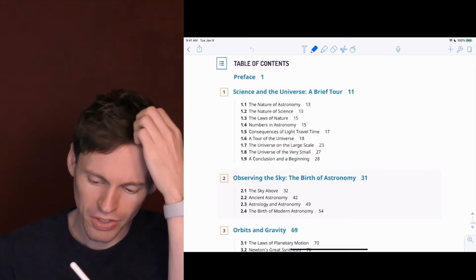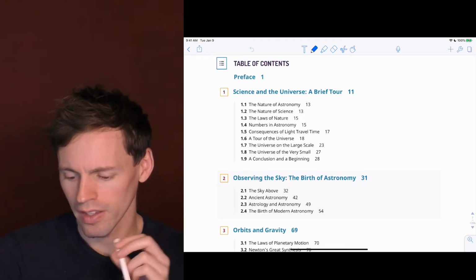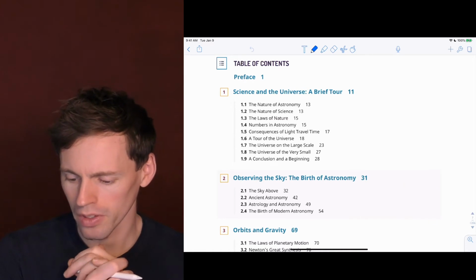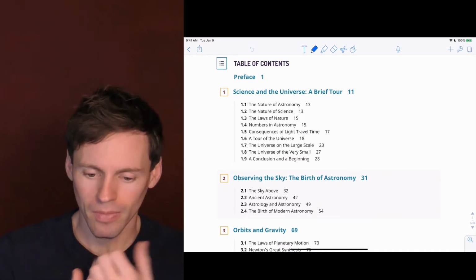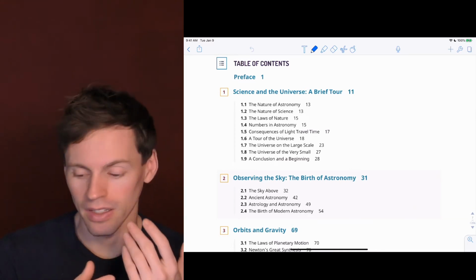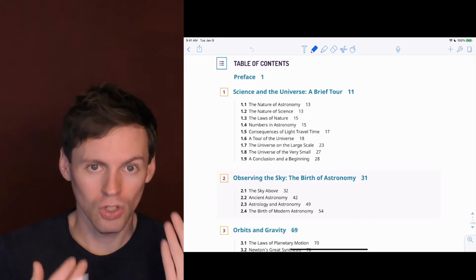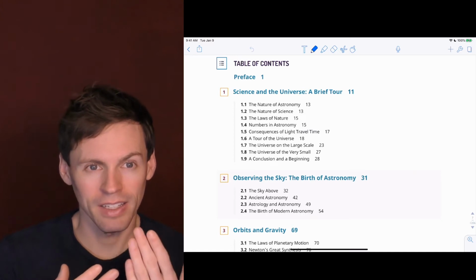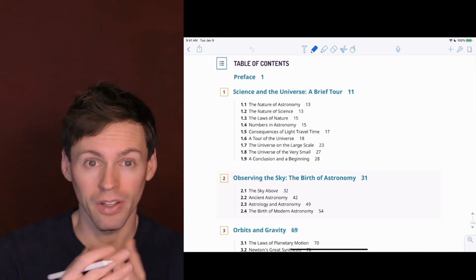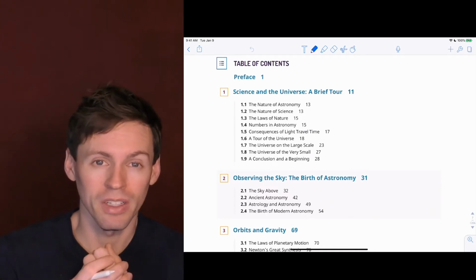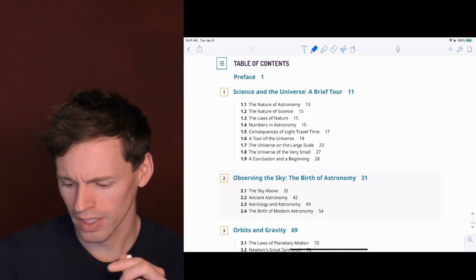Numbers in astronomy, make sure you're just comfortable with scientific notation. So 5 times 10 to the 8th, 1 times 10 to the 6th, 1 times 10 to the 4th, what do those numbers mean? Consequences of light travel time, just make sure you understand the speed of light is constant, it's fixed, and that means that light that we're seeing from far away took a while to get to us. So we're seeing the light today as it was when it left from a distant galaxy. So Alpha Centauri, the closest star to us, the light we're seeing from it is from how it looked 4 years ago, since it's 4 light years away. So make sure you understand that.